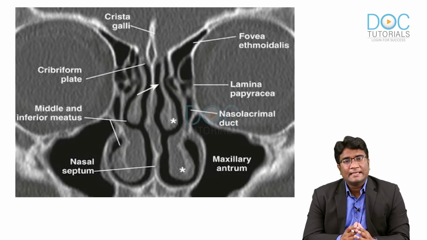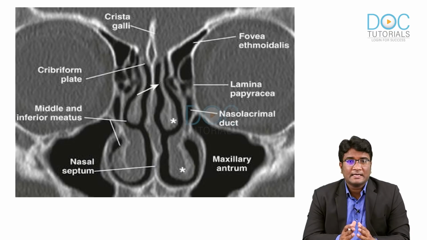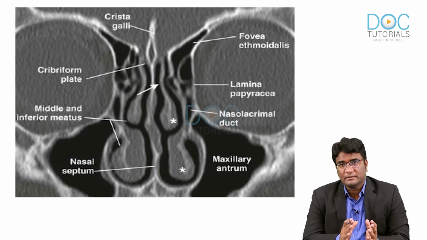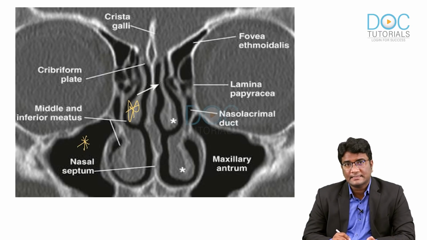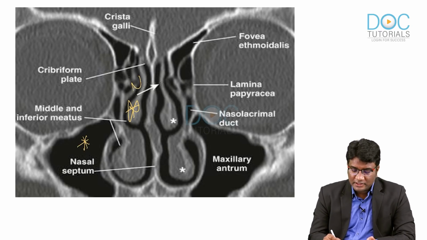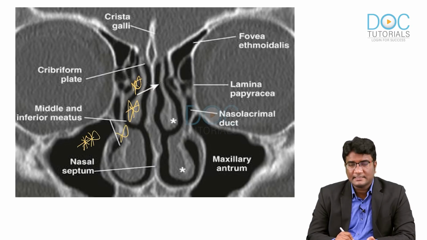Now, to understand the spread of infection when we are evaluating the CT images, it is important to understand the normal anatomical areas through which the spread of infection can happen in mucormycosis. So, let us understand some normal anatomical areas while looking at the CT scan images of the paranasal sinuses of the skull. You can see here, this is the nasal cavity, and from the nasal cavity the infection can set into the paranasal sinuses.